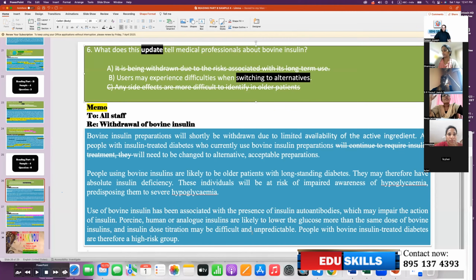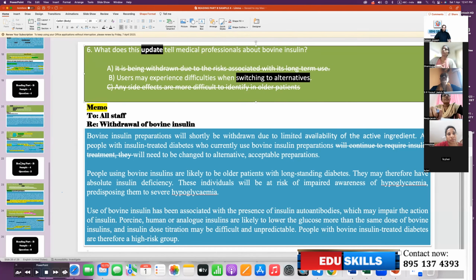And insulin dose titration may be difficult and unpredictable. All these things in general say they are going to face these difficulties when they switch from this particular insulin. So this is a gist-based question, but you can find the answer easily with the topic sentence, or you can eliminate, because in the very beginning they are speaking about why it is withdrawn. So those options can be eliminated as well. Is that okay? Yes, Father.